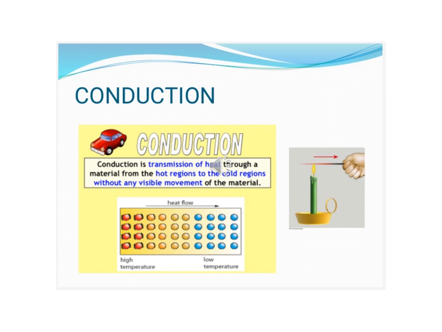So in this definition, heat is transferred from the hot region, meaning the first student, to the cold region, meaning the 7th student, without any movement of the material, without any student moving from her place. Second example: you can see a person holding a rod over a candle. If you heat this rod, you find that its other end becomes hot after some time. So heat is transferred from the hot end of the rod to its cold end by conduction.